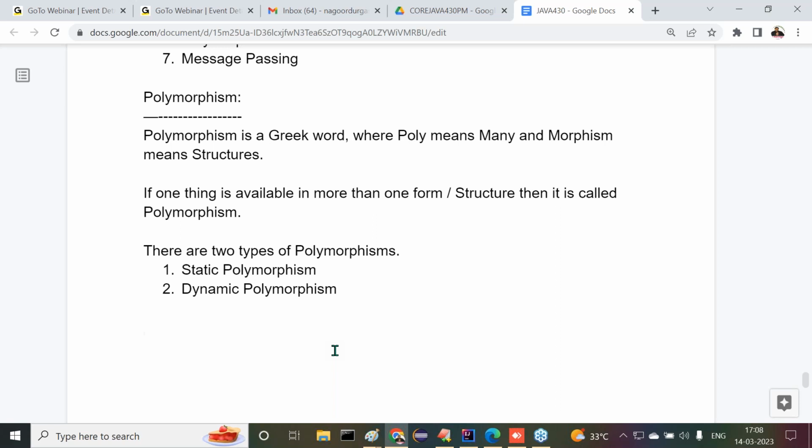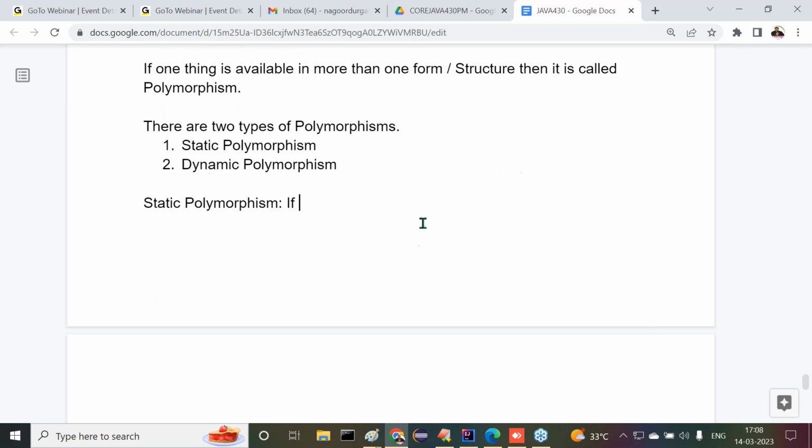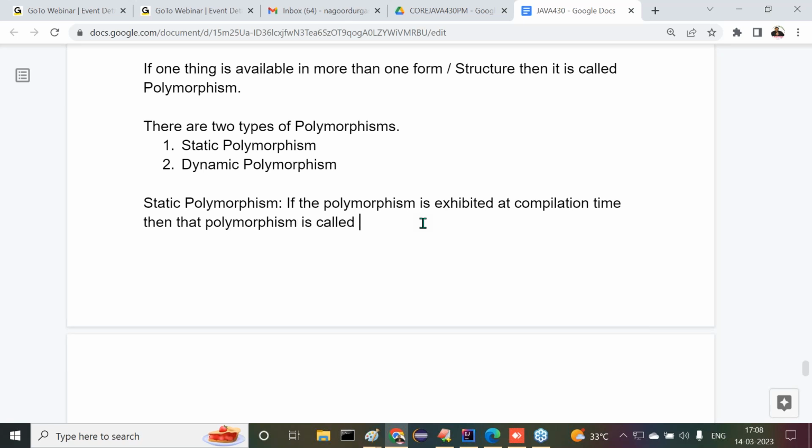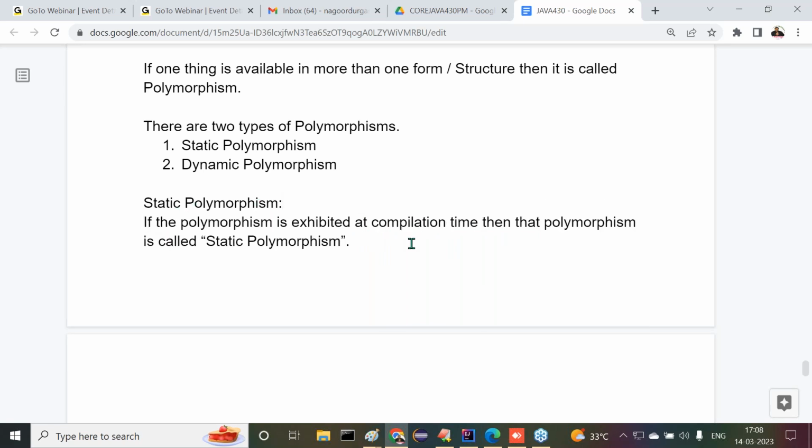Now let's observe carefully. What is the meaning of static polymorphism? If the polymorphism is exhibited at compilation time, not at runtime, then that polymorphism is called static polymorphism. If the compiler is identifying the polymorphic nature in our code, then it is called static polymorphism.